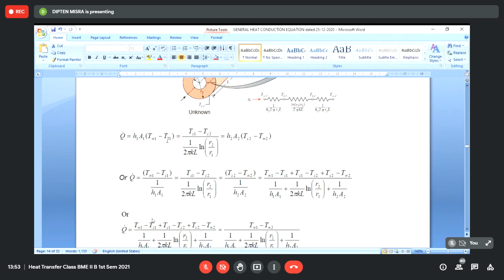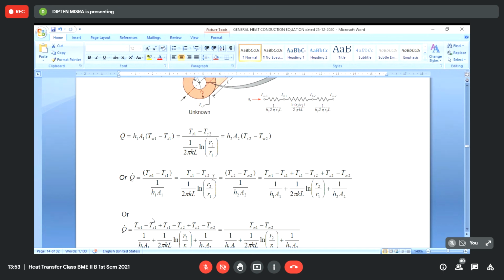Each is a temperature drop divided by a resistance: 1 by H1 A1 is the convective resistance offered by the inside fluid, the middle term is the conductive resistance offered by the thickness of the wall, and 1 by H2 A2 is the convective resistance offered by the outside fluid. The temperature drop divided by the resistance gives the heat transfer rate, and you can add up all these three.